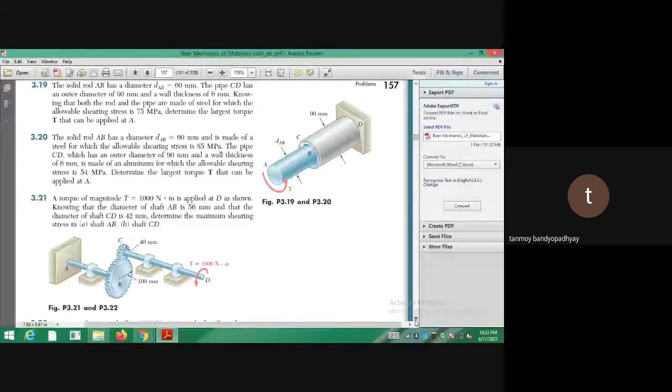I can just keep on mentioning the note. So dAB, the diameter of the part AB, is given to be 60. From here you can calculate T solid and all those things. T hollow and T solid in terms of diameters I have actually calculated. Sometimes when the diameter is given directly, you can follow the expressions for diameter. So for the rod AB part, solid shaft, you can calculate TAB. I have calculated it: it is pi by 16 d cube into tau max. Or in terms of radius also you can do. Radius we have already done. Okay?